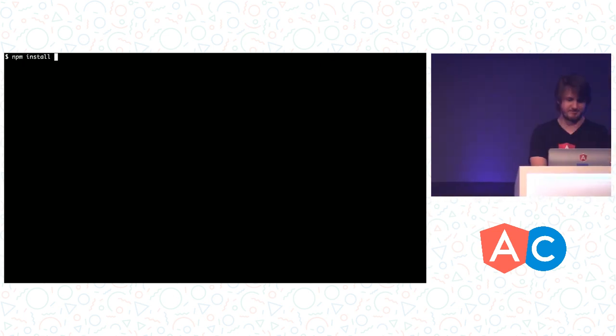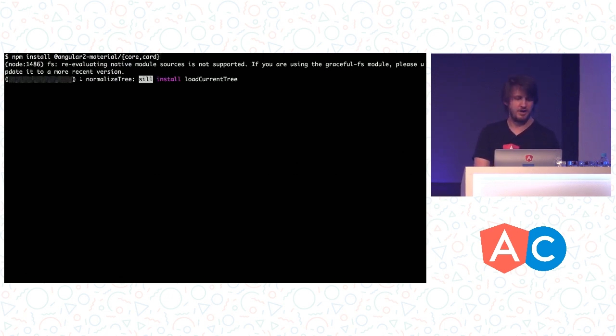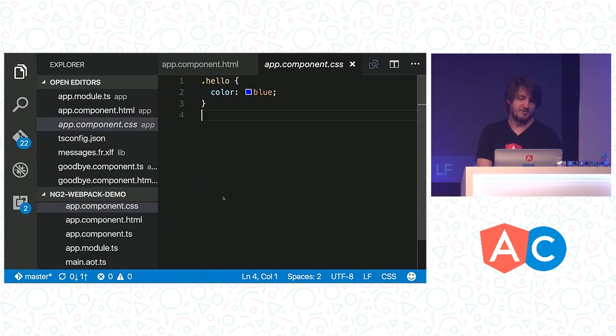We're going to do something really brave and do an npm install on stage here, if I can remember how to spell Angular. And we're going to bring in a couple of things. We're going to get Angular Material's core library and their card library. Luckily, I have this installed, so if this explodes, we don't have to worry about it. So we're just going to npm install.